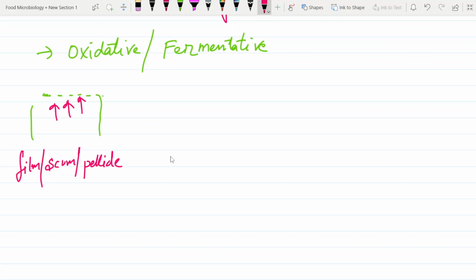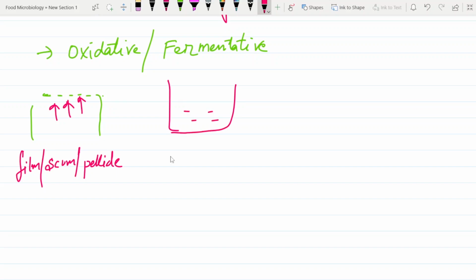That is how it gets its name from the process. It is called a film-forming yeast, or pellicle, or scum, whatever it is. So in oxidative yeast, it comes to the surface. That is the only thing you have to understand and know. But fermentative yeast grows throughout the medium.